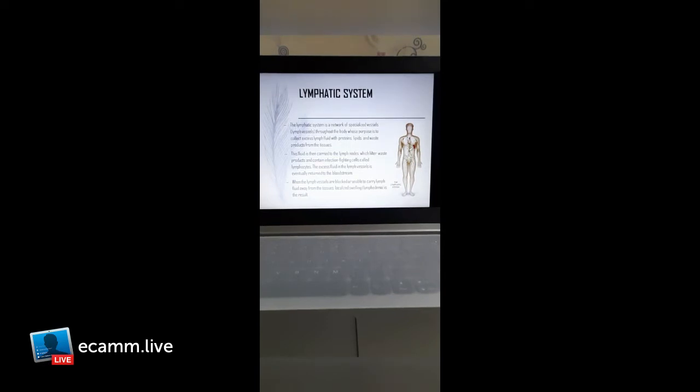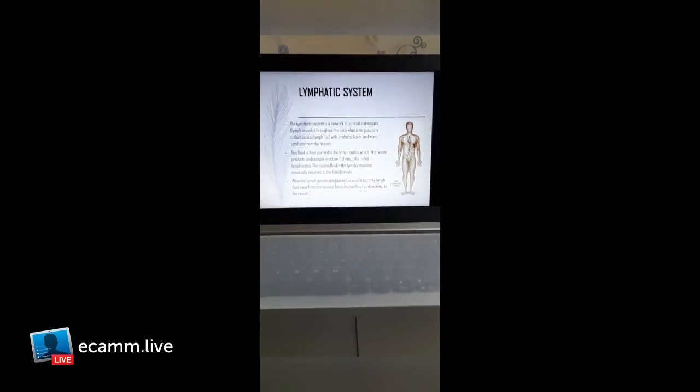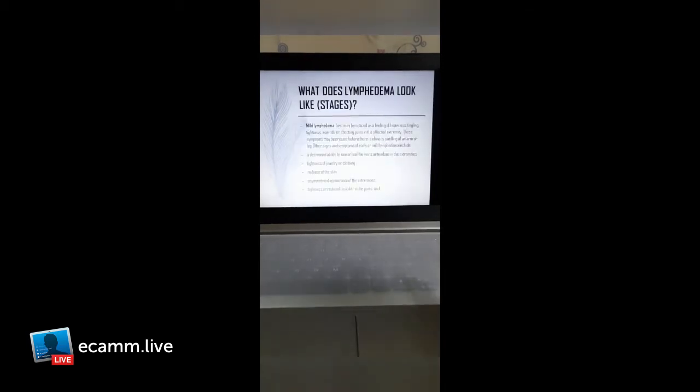Now we should understand what the lymphatic system is. The lymphatic system is a network of specialized vessels, which we call lymph vessels, throughout the body, whose purpose is to collect excess lymph fluid with proteins, lipids, and waste products from the tissues. The fluid is then carried to the lymph nodes, which filter the waste products and contain infection fighting cells called lymphocytes. The excess fluid in the lymph vessels is eventually returned to the bloodstream. When the lymph vessels are blocked or unable to carry lymph fluid away from the tissues, localized swelling, which is called lymphedema, can be the result.